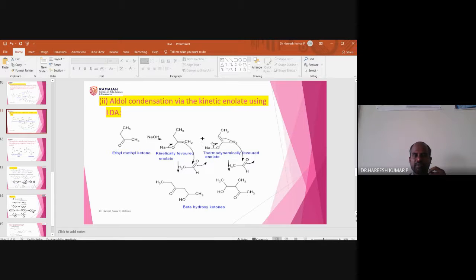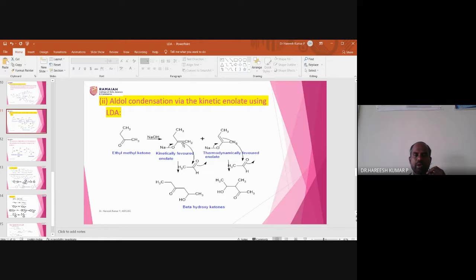Once there is a formation of enolate, what will happen if we treat it with an electrophile? Here, the electrophile is a carbon electrophile. It's acetaldehyde. How will the enolate react? This bond pair can come over here.